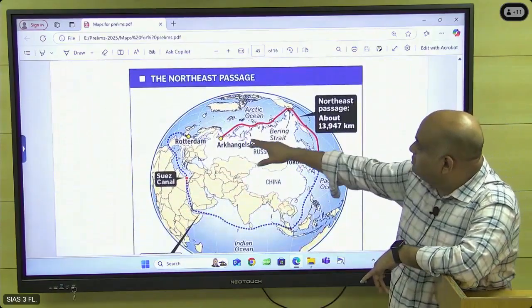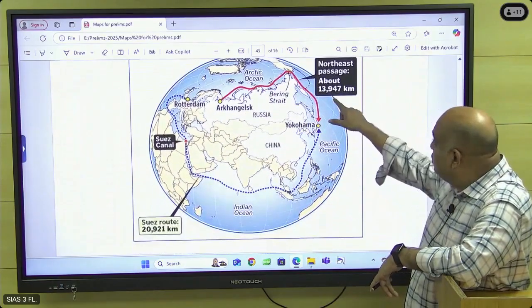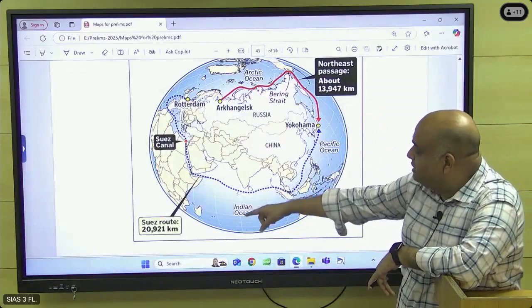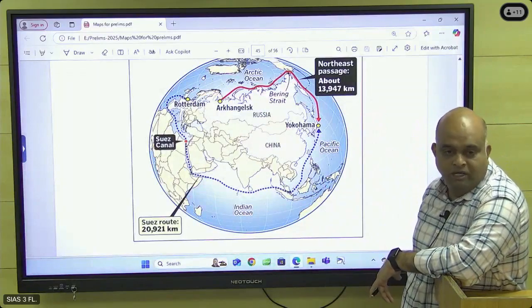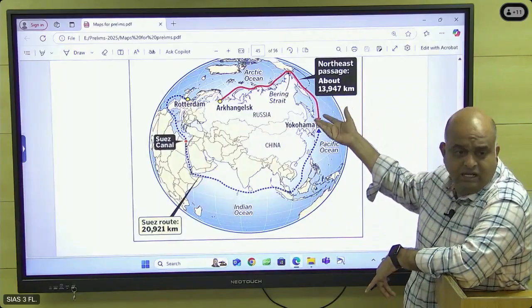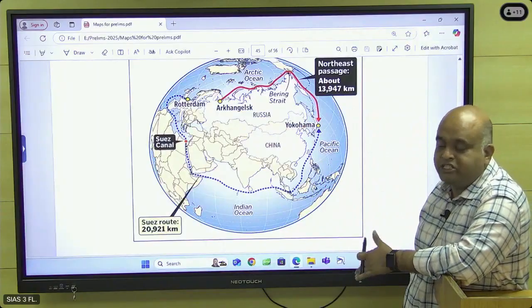And then the Northern Sea Route. So India tried to connect with Russia through the Northern Sea Route. The total distance is 13,000 to 14,000 kilometers approximately. If you take the Suez route, it will take 20,000 kilometers. So it is saving a lot of distance and time for India. So we are exploring the Arctic Sea route to connect with Russia.